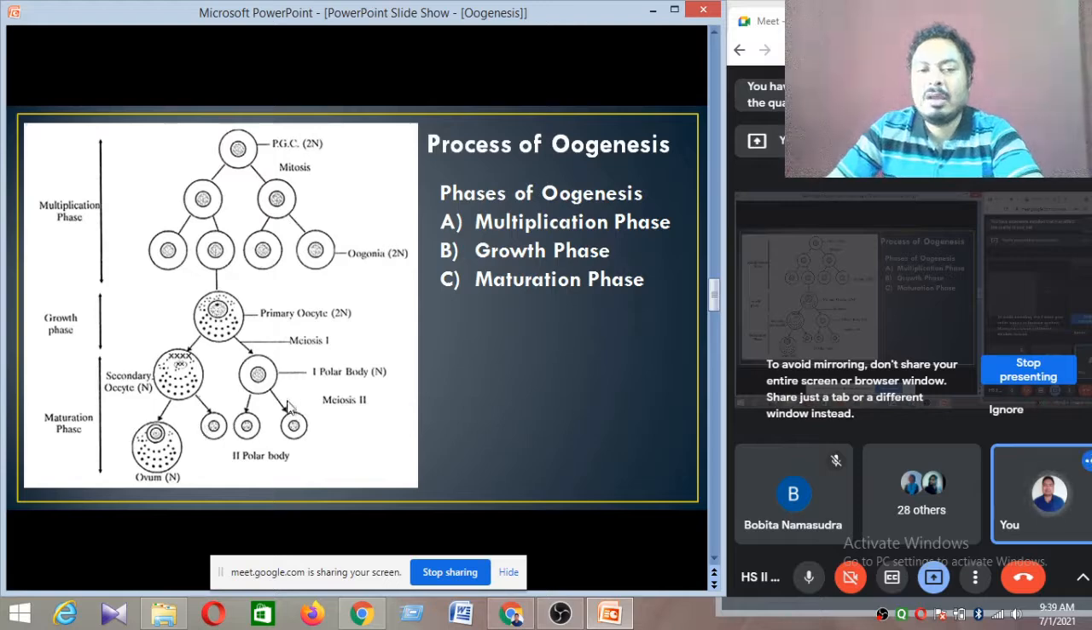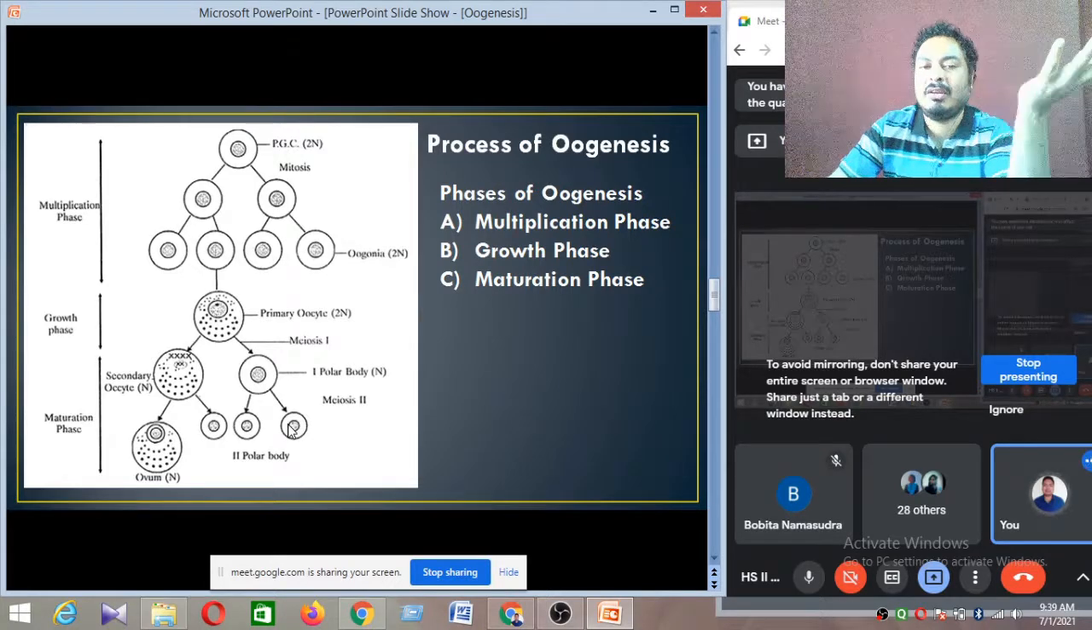Now see, what is the fate of the polar body? The first polar body again undergoes division to produce two equal-sized polar bodies. This is equal, but this is unequal. The first polar body also undergoes second meiotic division to produce two equal polar bodies, but the secondary oocyte undergoes unequal second meiotic division to produce one ovum and one polar body. You can see these three polar bodies do not have any function. All three polar bodies degenerate after some time.